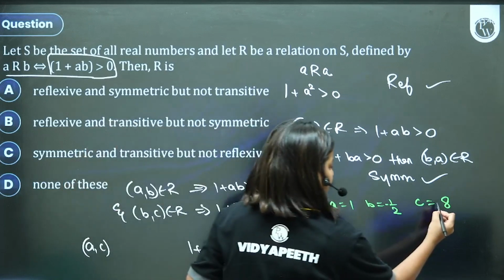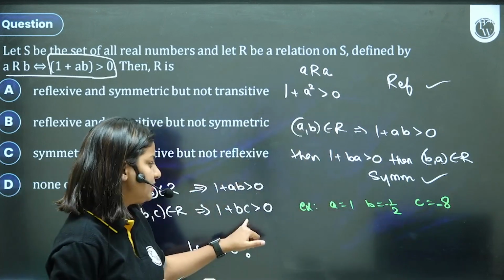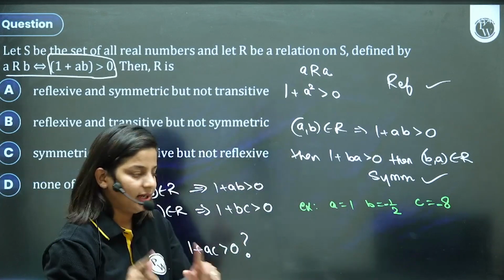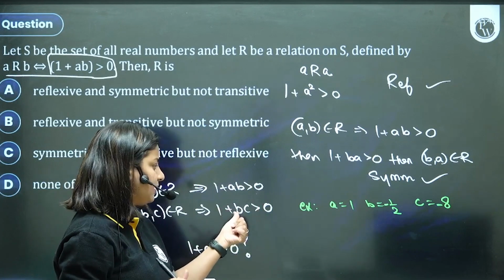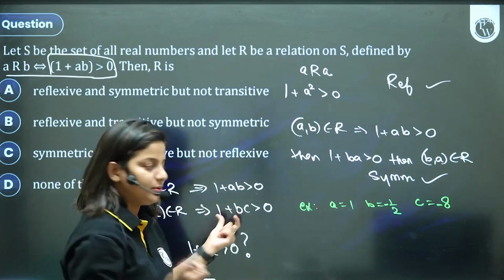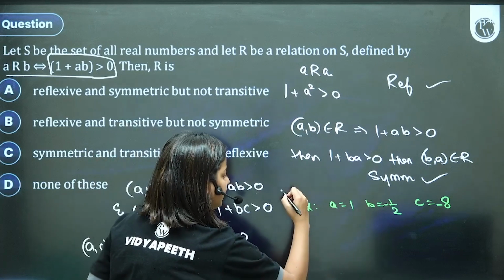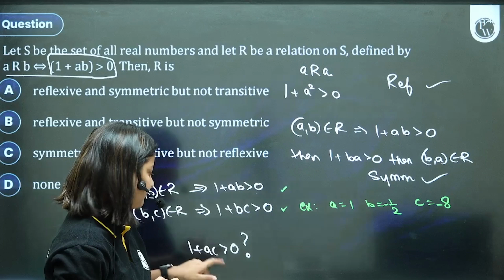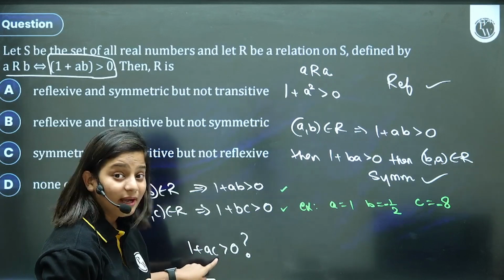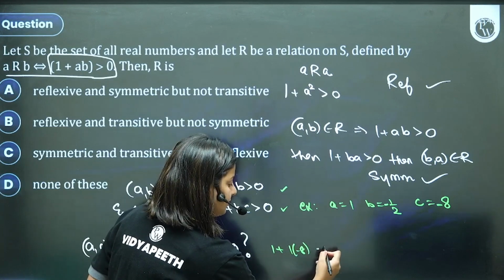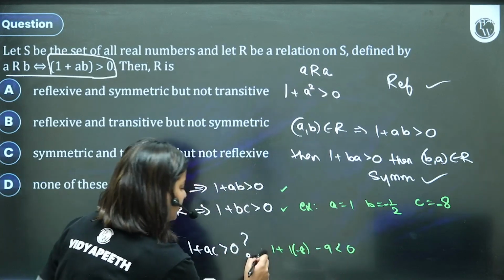So let's take it negative. Now it will satisfy. If B is also negative, minus half, and C is also negative, both are negative, it will satisfy. 1 plus minus half into minus 8, plus 4. 1 plus 4 is going to be greater than 0. So these examples satisfy the first and second. Does it satisfy the third one also? 1 plus 1 into minus 8. 1 into minus 8. 1 minus 8 is minus 9. It's less than 0. It does not satisfy.